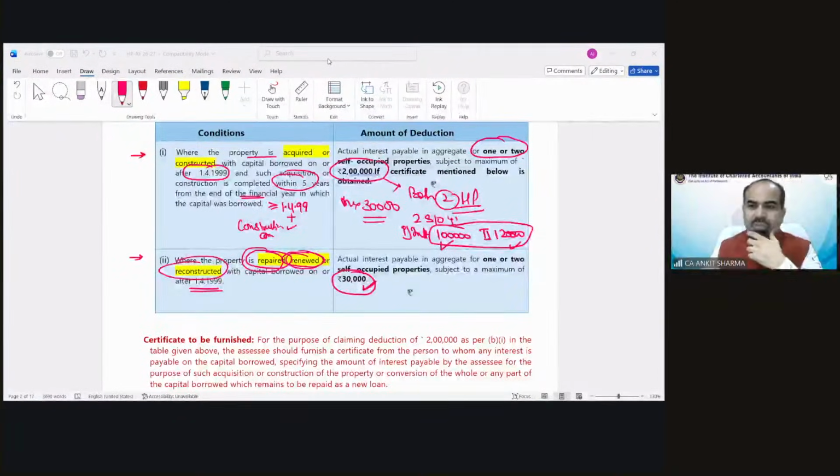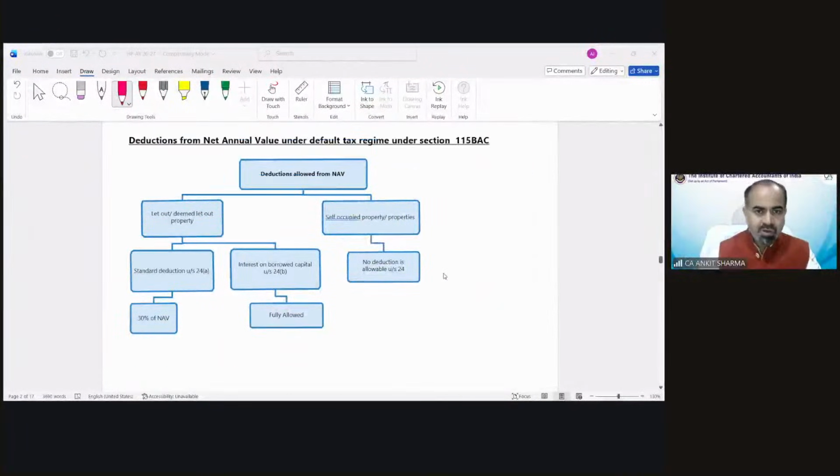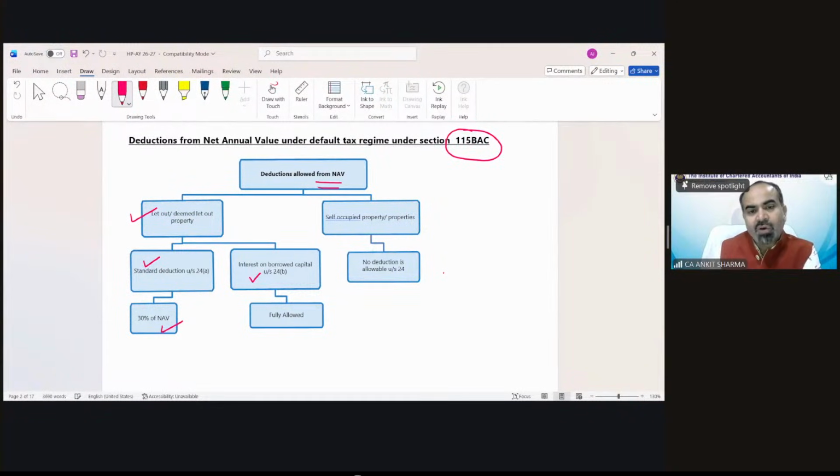Sir, construction completed but outstanding loan 2 lakhs. So is reduction available under the optional regime? Yes, if the property is self-occupied or vacant, you can claim the reduction up to rupees 2 lakh only under the optional tax regime. You can see that diagram also. Deduction allowed from NAV. This is for section 115BAC. If the property is let out or deemed let out, then you can claim deduction under section 24A, that is 30% of NAV, and 24B, that is for interest on capital borrowed.